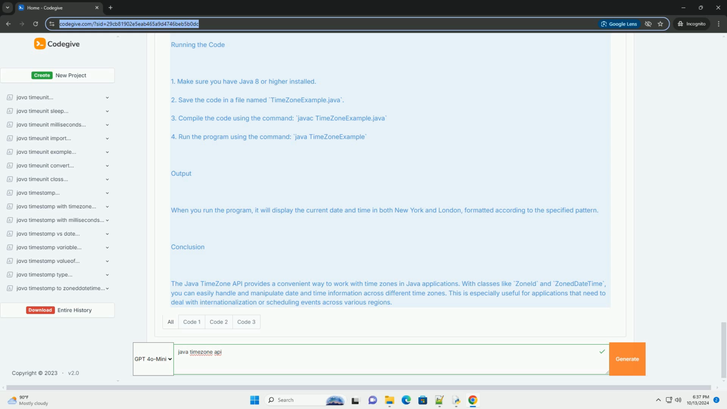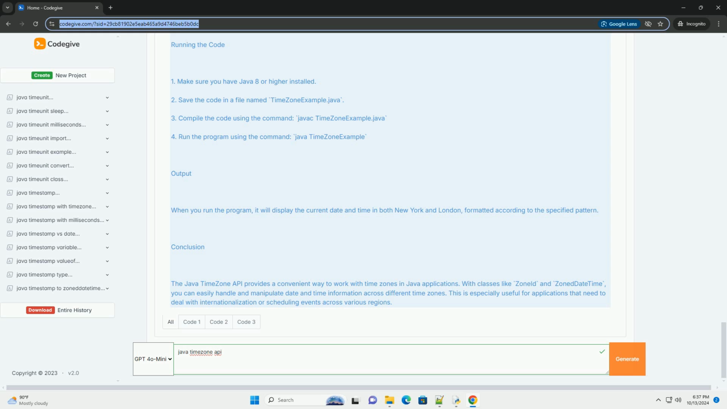Running the code. 1. Make sure you have Java 8 or higher installed. 2. Save the code in a file named TimeZoneExample.java. 3. Compile the code using the command javac TimeZoneExample.java. 4. Run the program using the command java TimeZoneExample. Output. When you run the program, it will display the current date and time in both New York and London, formatted according to the specified pattern.